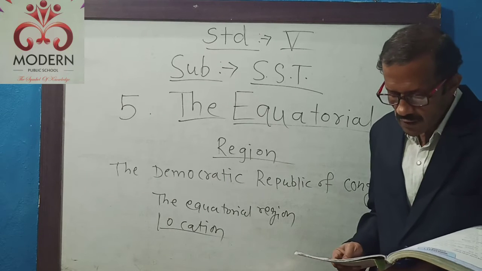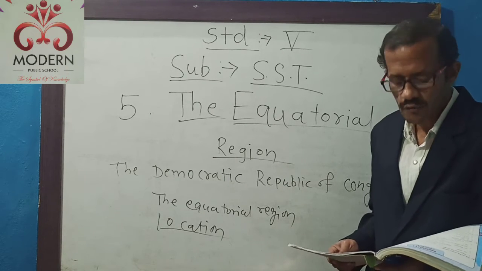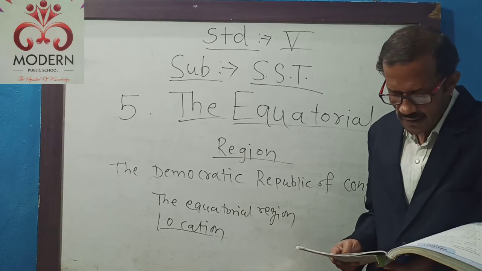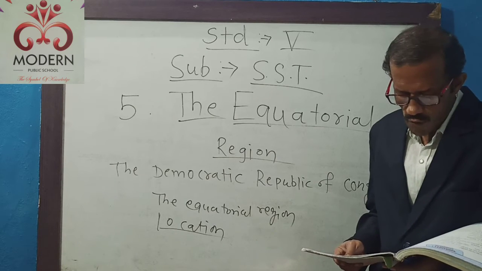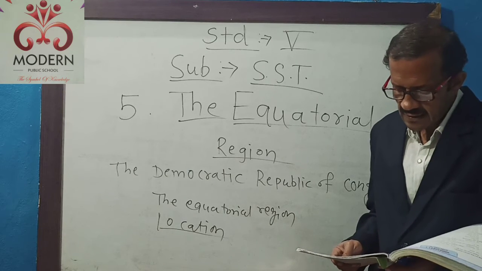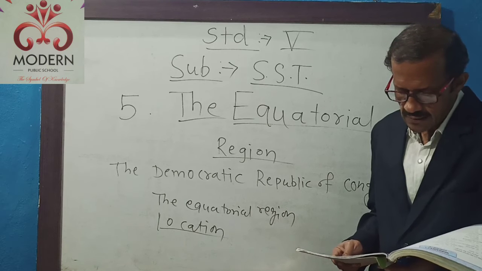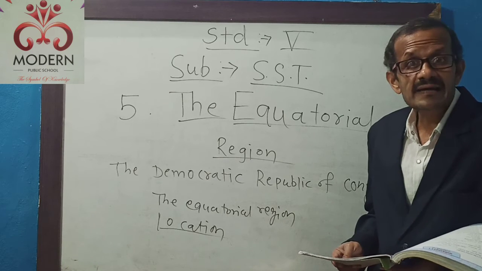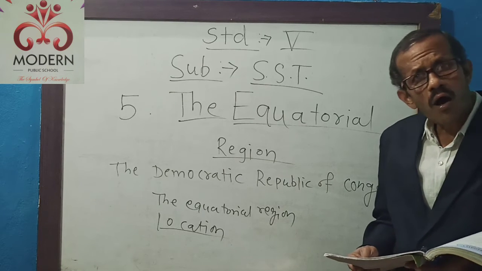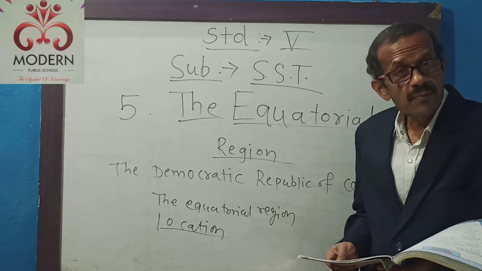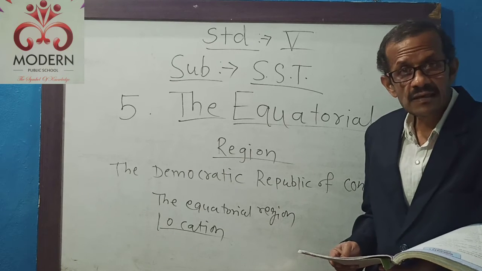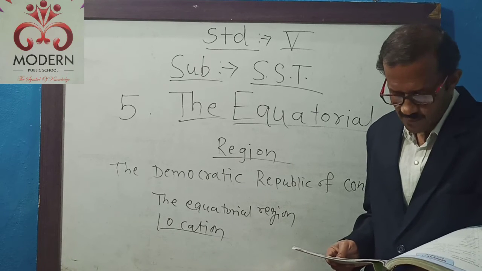So this equatorial region falls in the torrid zone and has a hot and wet climate throughout the year. Means in the equatorial region there is always a hot and wet climate throughout the year. That climate doesn't change here.